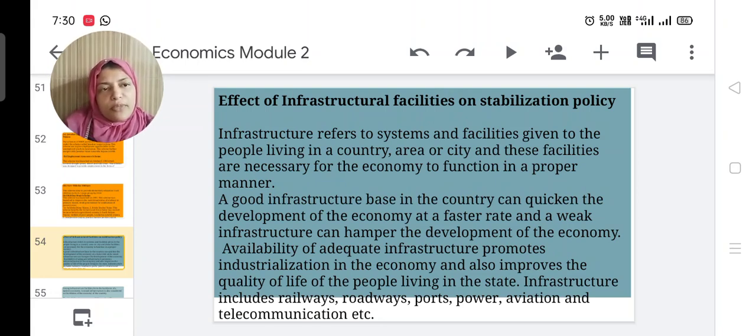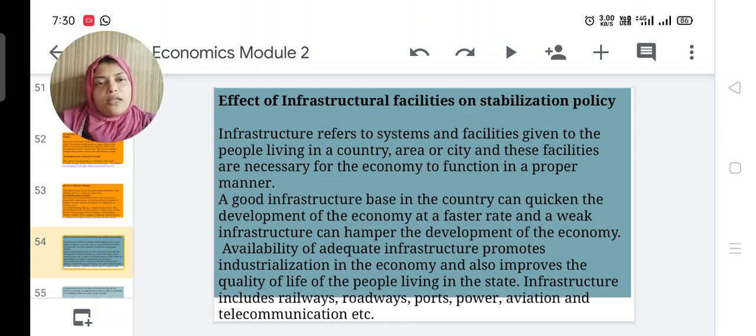Weak infrastructure can hamper the development of the economy. A weak, very backward infrastructure system in the country will reduce the development status of the country. Availability of adequate infrastructure promotes industrialization in the country and economy and also improves the quality of life.